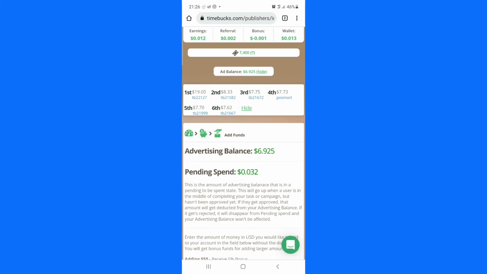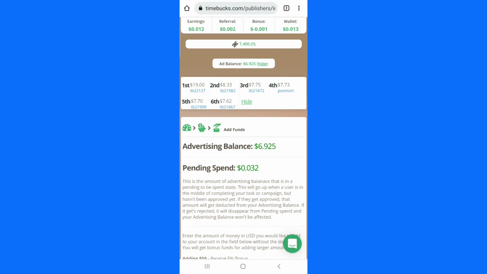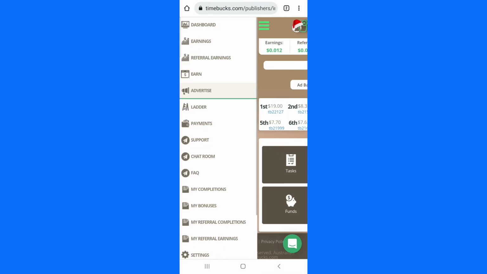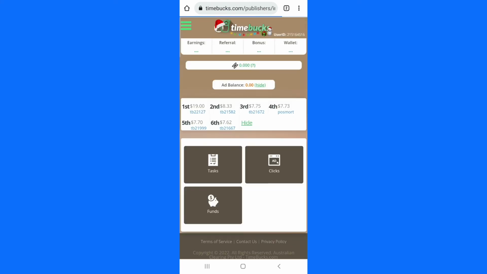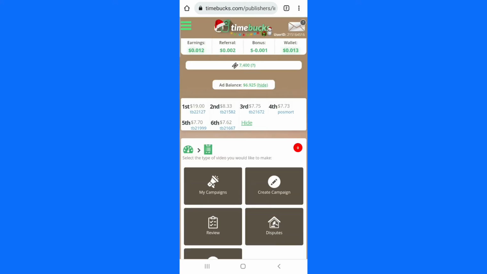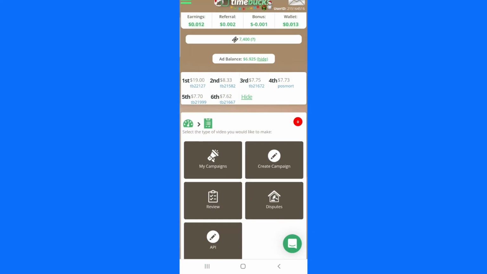Once you have added your money, to start creating your ad, go back again to that advertising section. Come here again, go to advertise and click on task. If you click on task here, it will tell you to create a campaign. So let us say we want to create a campaign.